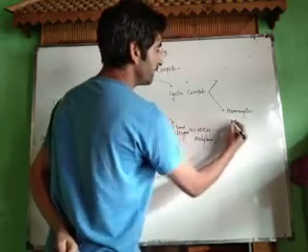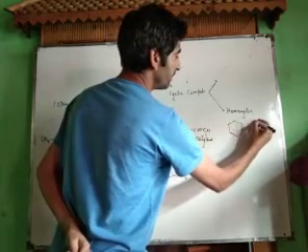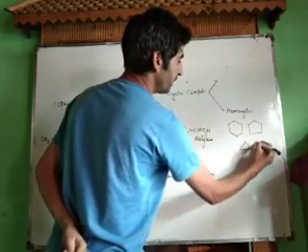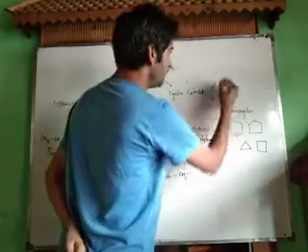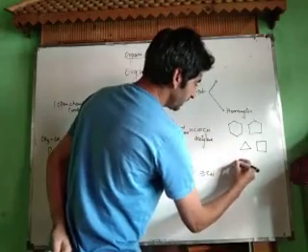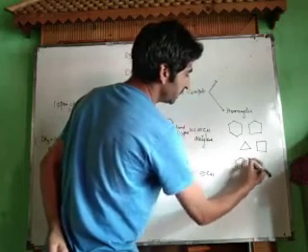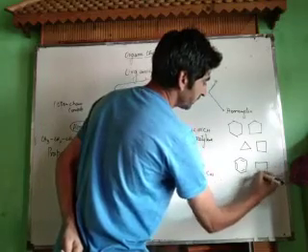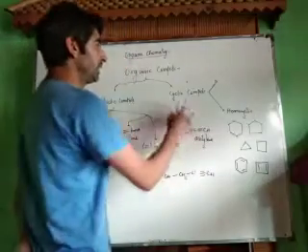Homocyclic compounds, for example, we have cyclohexane, cyclopentane, cyclopropane, cyclobutane. Or we may have cyclic compounds with double bonds. For example, we have benzene. For example, we have this type of compound, cyclobutadiene.